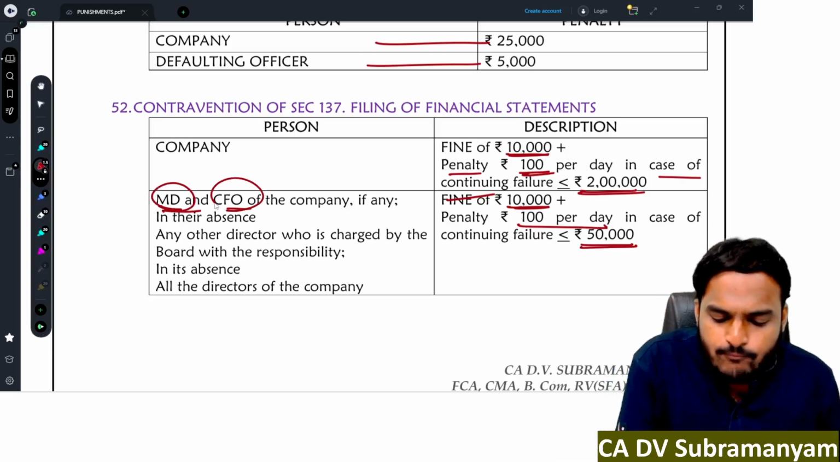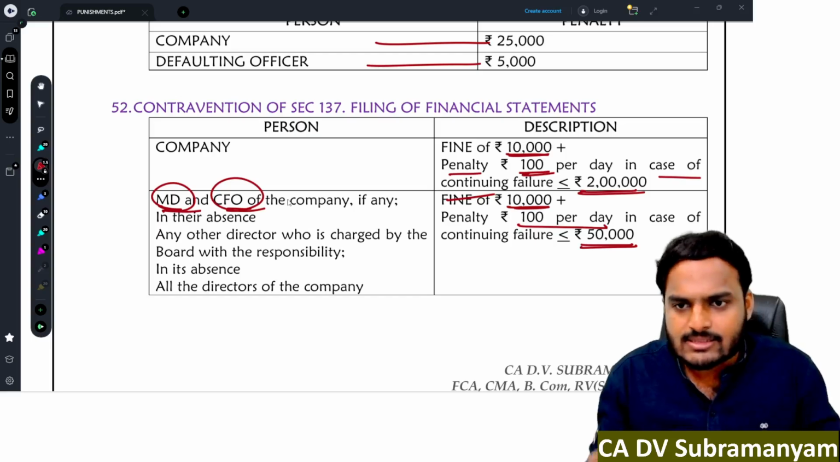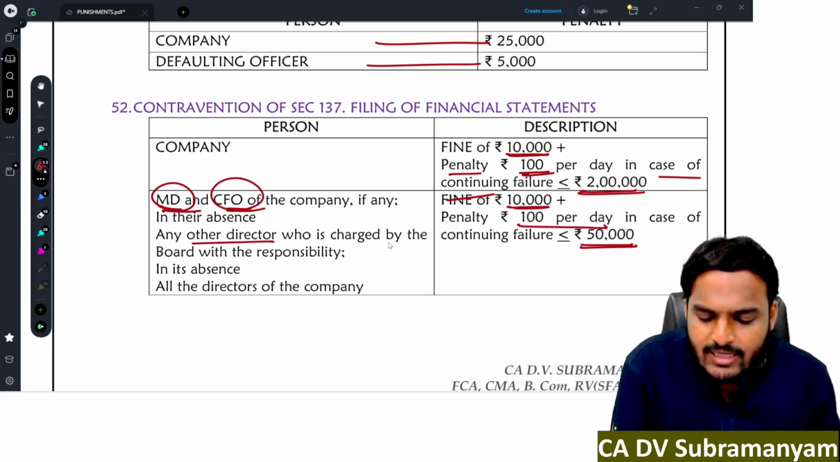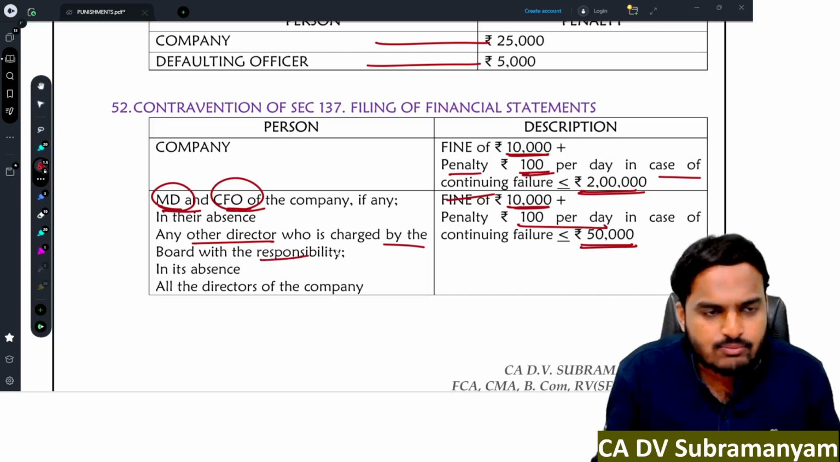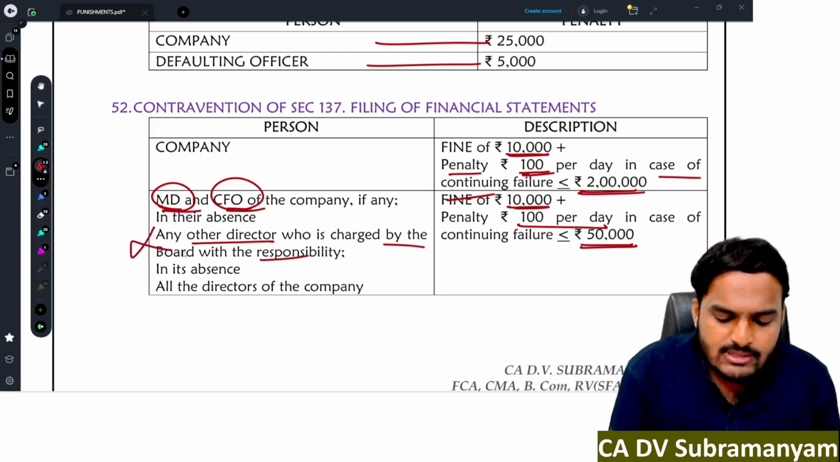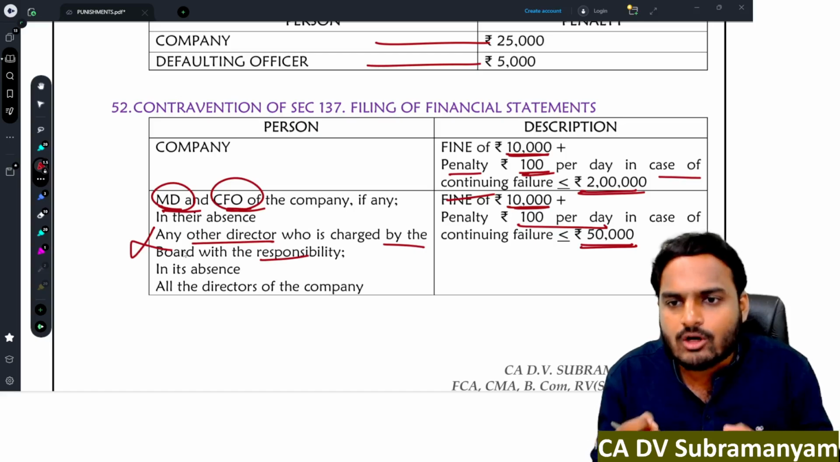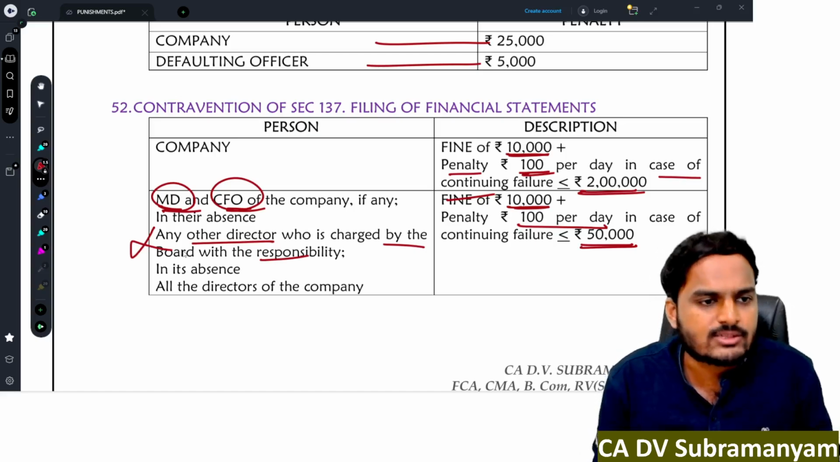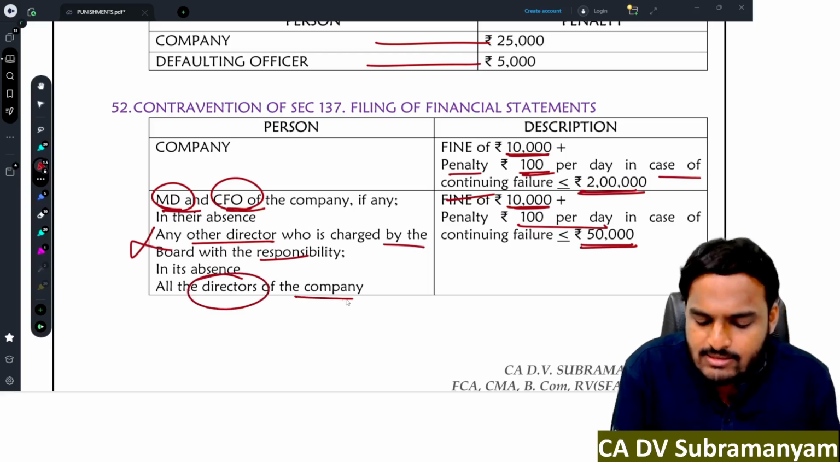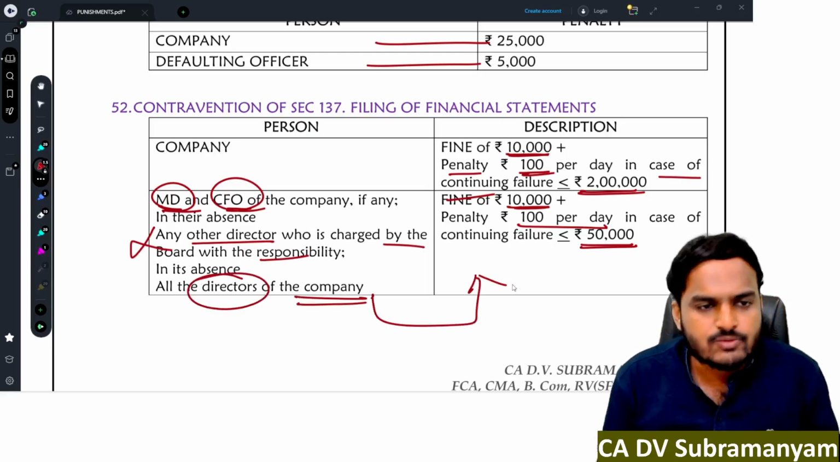Suppose the MD and CFO are not appointed in the company, then any other director who is charged by the board with the responsibility. Suppose this person is also not there, no person was authorized or charged by the board with the responsibility, then all the directors of the company will get this punishment.